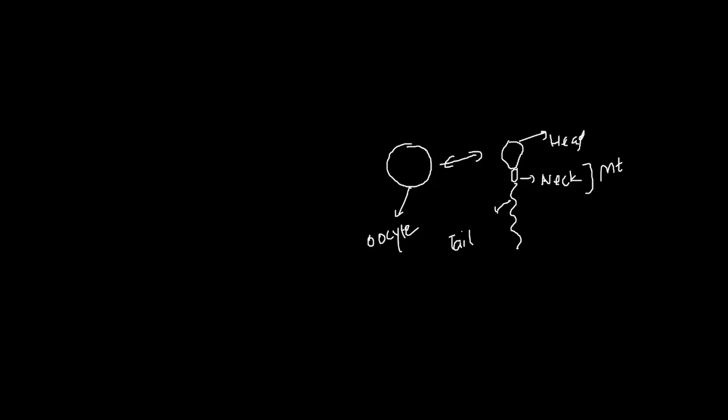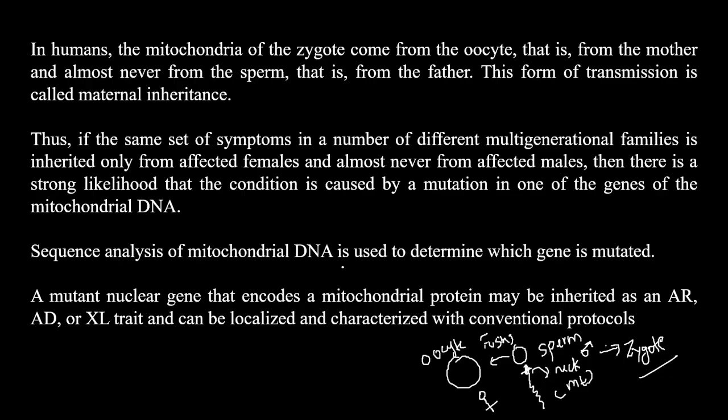Because of this, whenever there is a fusion of the sperm with the oocyte, that is forming the zygote. Now, because this neck is not fusing with the oocyte, the mitochondria present in the zygote are coming from only the female most of the time. So that is what is mentioned here: the mitochondria of the zygote come from the oocyte, that is from the mother, and almost never from the sperm, that is from the father, and this form of transmission is called maternal inheritance.